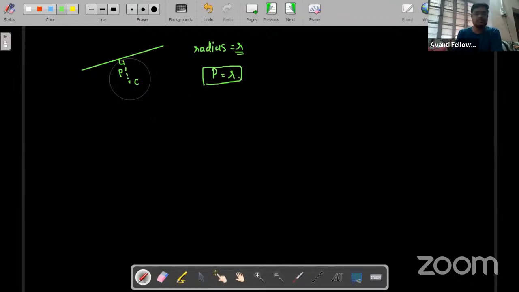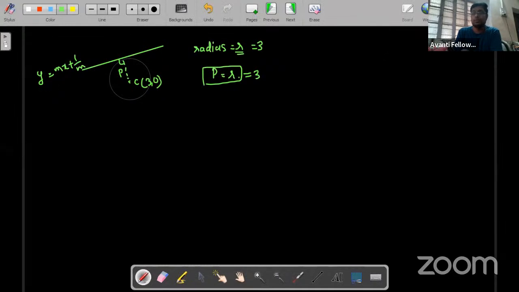Simple. So here the equation of tangent was y is equals to mx plus 1 by m, and for the circle the center was 3 comma 0 and radius is 3. So p is equals to r is equals to 3. So we need to use the distance from a point to a line.